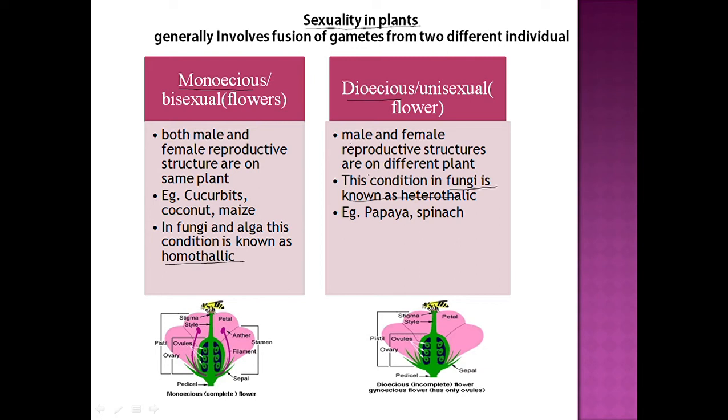If we talk about the flowers, we use the terms bisexual and unisexual. Bisexual is the flower having both the male reproductive structures and the female reproductive structure on the same flower. If you look at the picture below, where my pointer is, in this flower you can see यहाँ पे female reproductive structure भी है green color का, that is the ovary, और इसके साथ साथ ये purple color के structures जो हैं they are the stamens, यानी कि anther and filament, यानी कि female reproductive structure भी है और male reproductive structure भी है.